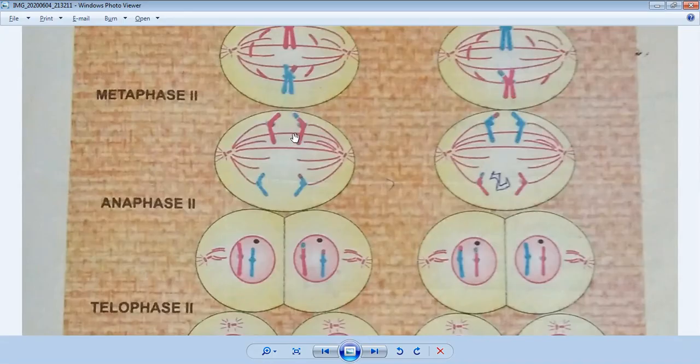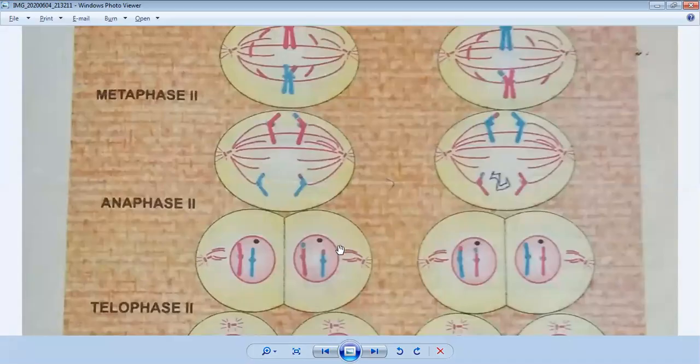They are pulled by spindle fibers towards their poles, and they are going to separate in the center. The metaphase plate is also going to break, and this is also happening on this side. You can also see that it's a blue pair and a pink pair, and they have exchanged genetic variations with each other, and they are also going towards their poles. So this stage is anaphase.